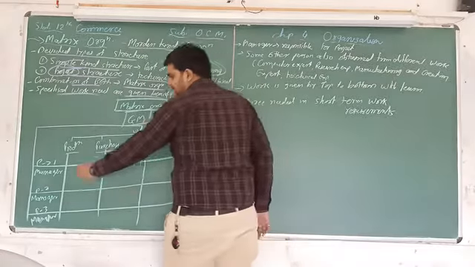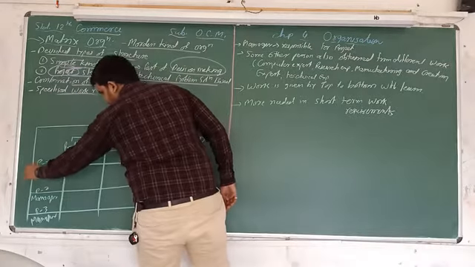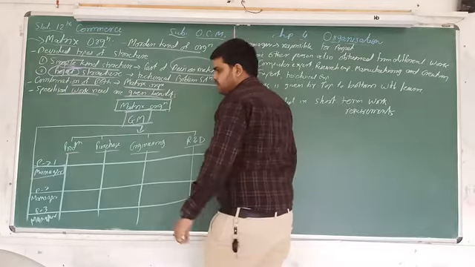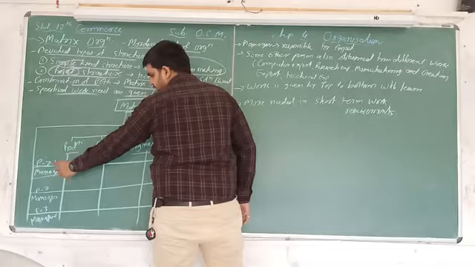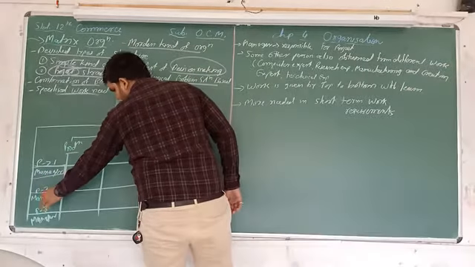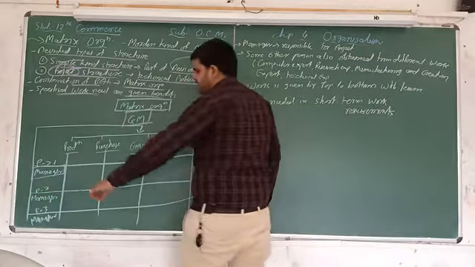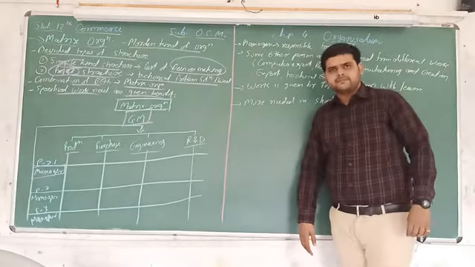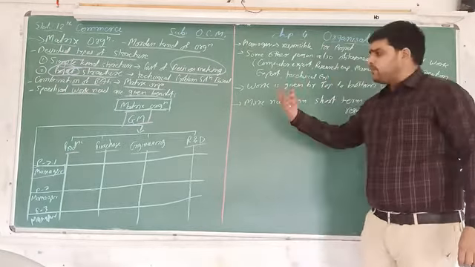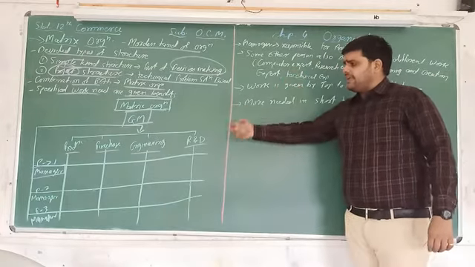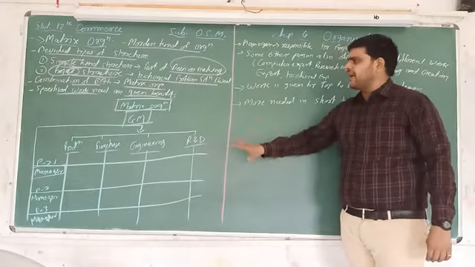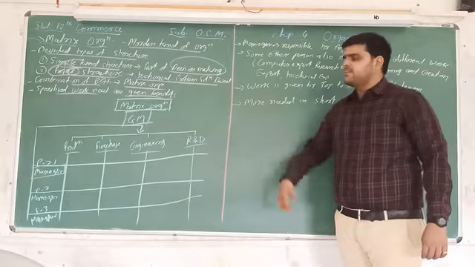So here, for example, project number 1, a special manager is established to complete the work. Project number 2, again manager. Project number 3, for the completion of that project, again one manager should be there. So here, project is there and they are appointed one manager to complete that particular work. So this is the chart of matrix organization.